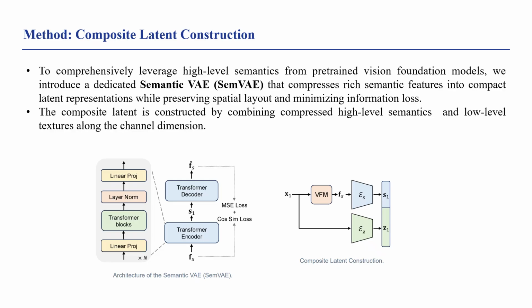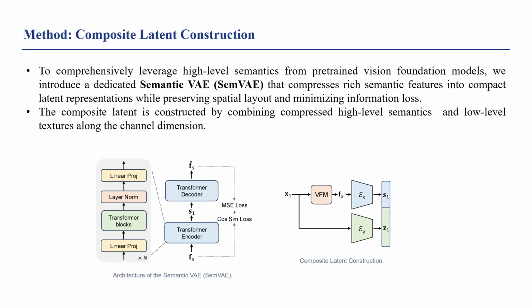For semantic modeling, we follow prior work and adopt features from a pre-trained vision foundation model, specifically the DINOv2 base model, as our semantic representation. However, these raw DINO features are high-dimensional and contain a certain level of redundancy. To address this, we design a transformer-based semantic VAE to compress the original DINO features into a compact 16-channel semantic latent.